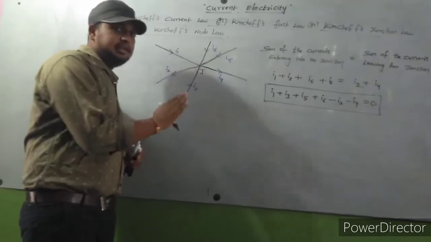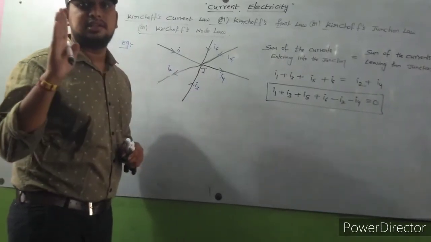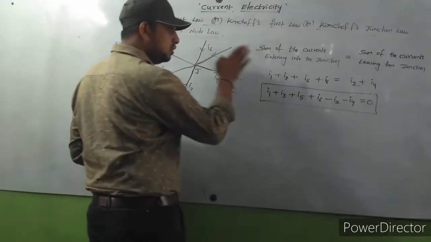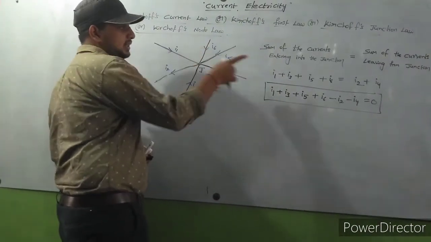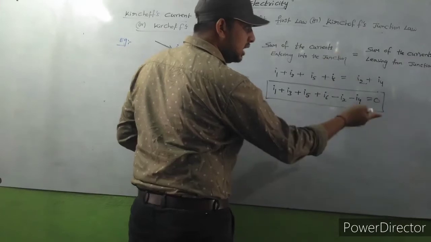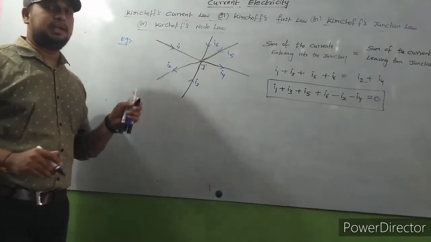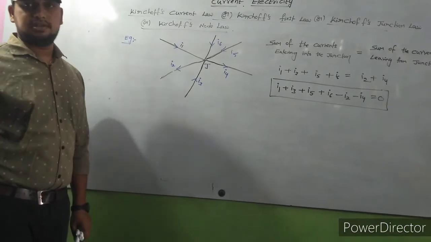This law depends upon the law of conservation of charge, because the total charge entering into the junction is equal to the total charge leaving from the junction. So that's why this law mainly depends upon the law of conservation of charge.